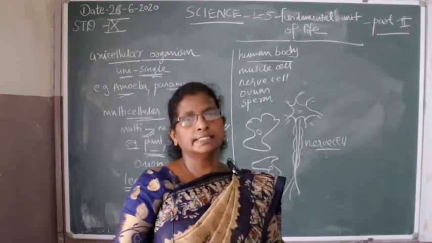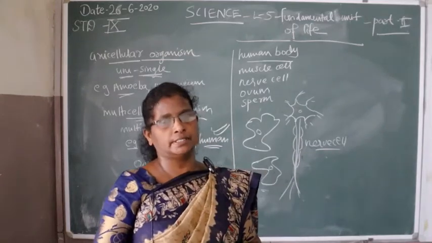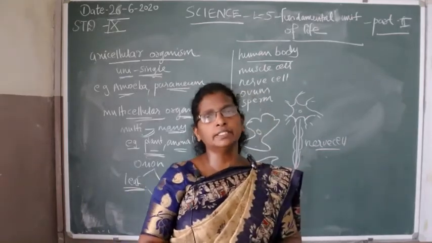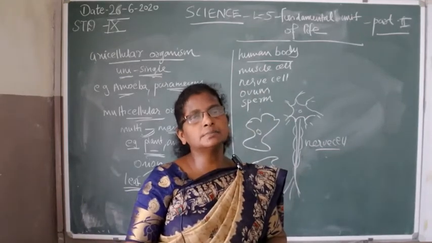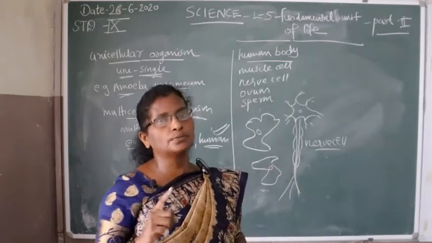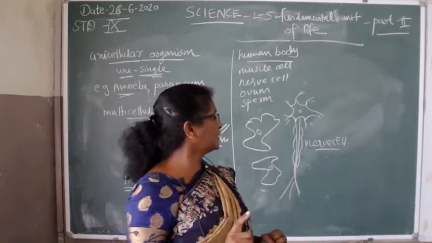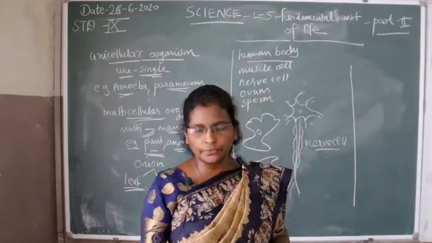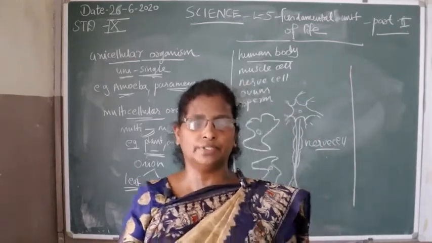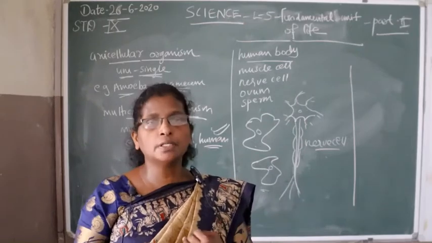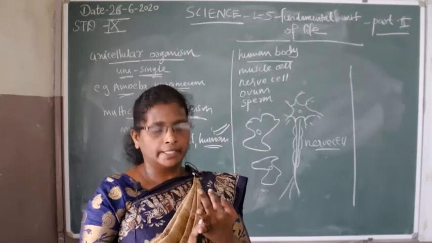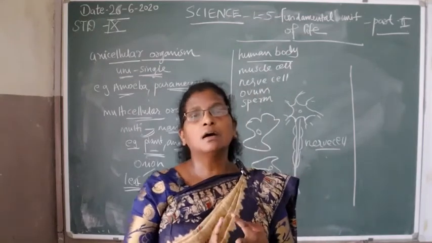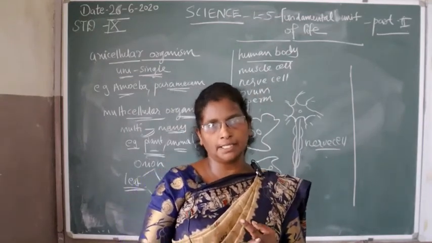How does a cell perform a specific function? You know about the division of labor in human beings. This means that different parts of the body perform different functions. For example, the stomach digests food, the kidney helps remove waste materials, and the heart pumps blood.